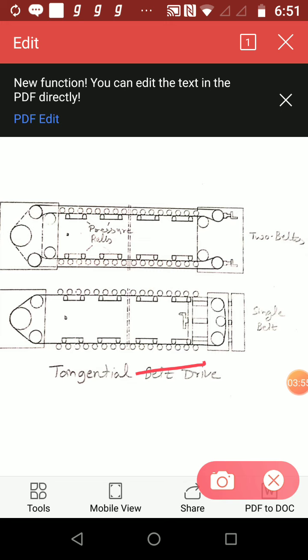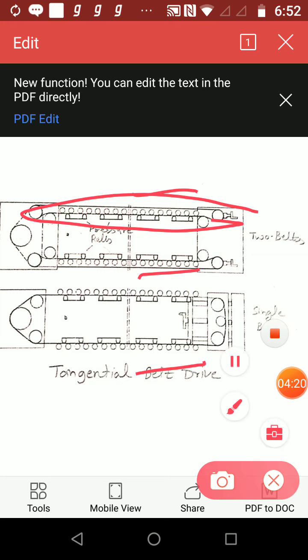In this case, one endless belt drives the spindles on both machine sides, and in this case, 2 belts are provided. The first belt drives the spindles on one side and the second belt drives the spindles on another side.